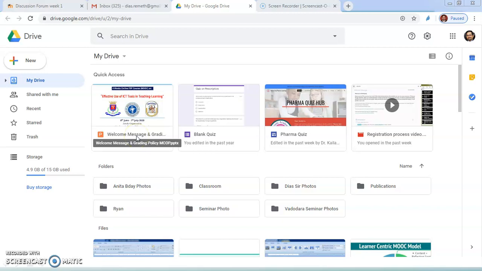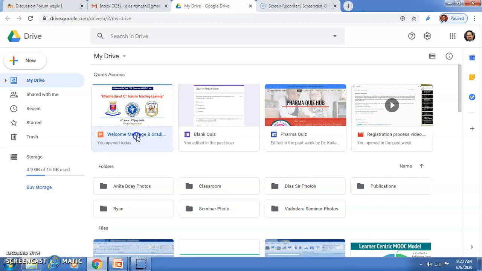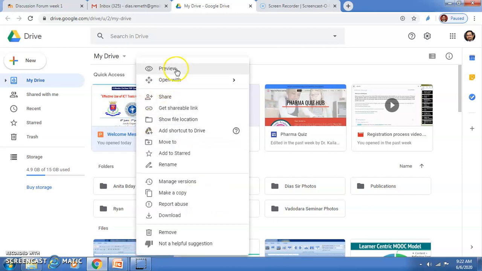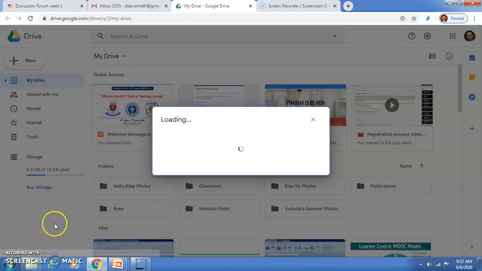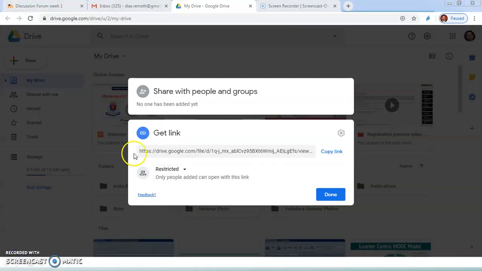Now I have to get the shareable link. If I right click on this presentation, you will get all the options. What we have to get is the shareable link. Now when you click on get link, you can copy the link from here, but very important, this is restricted because only people added can open with this link.